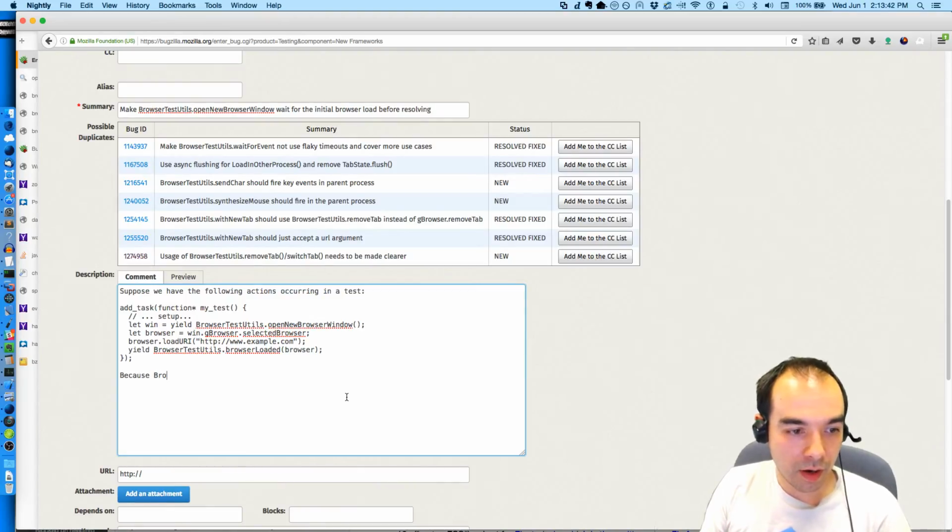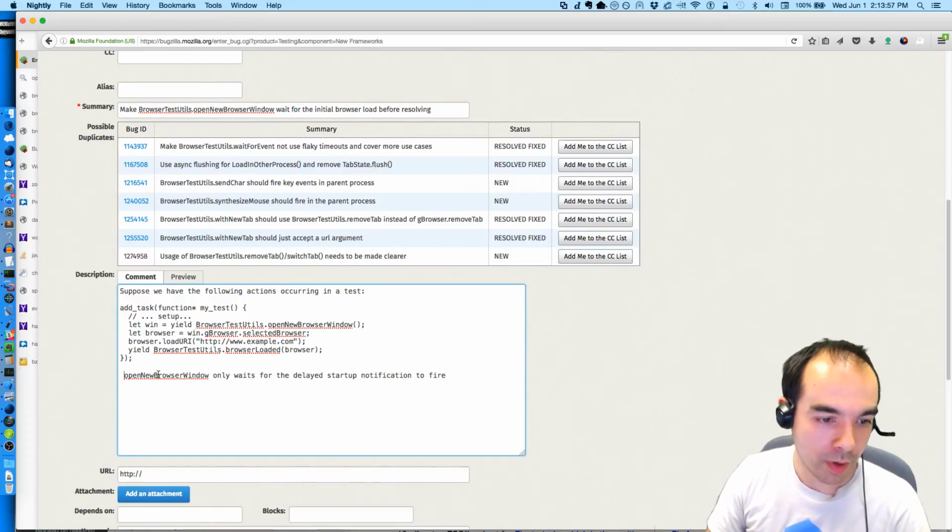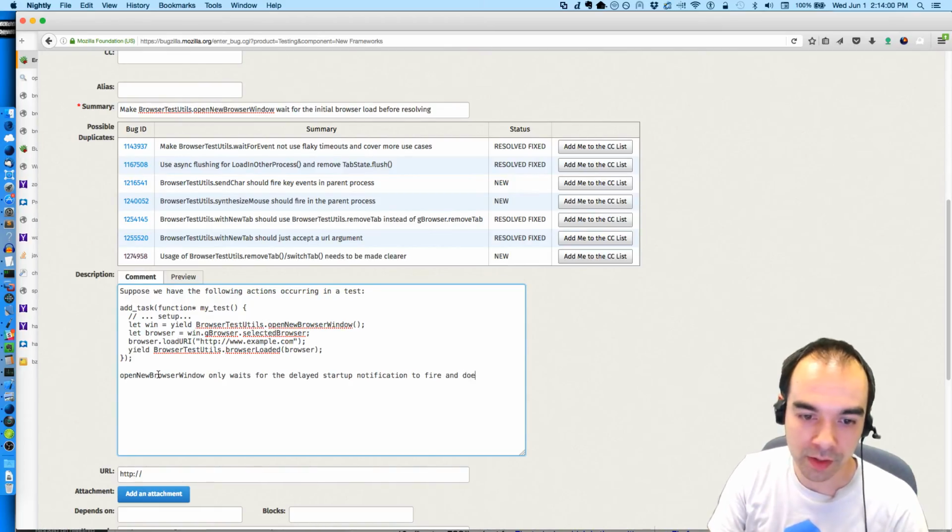Because openNewBrowserWindow only waits for the delayed startup notification to fire and does not wait for the initial browser load event, the initial browser might load about:blank or something else, depending on whether or not a message or command to load a page arrived in time to stop the initial about:blank load.